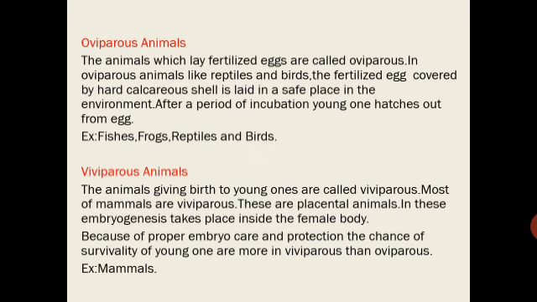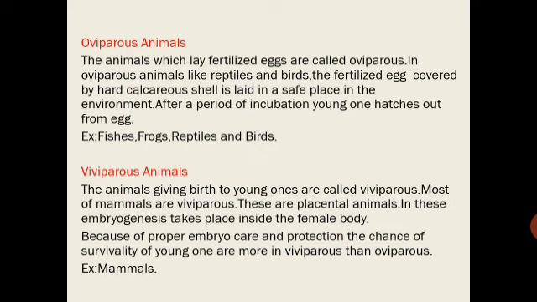In oviparous animals, they lay fertilized eggs, for example reptiles, birds. The fertilized egg covered by hard calcareous shell is laid in a safe place in the environment. After a period of incubation, young ones hatch out from the egg.